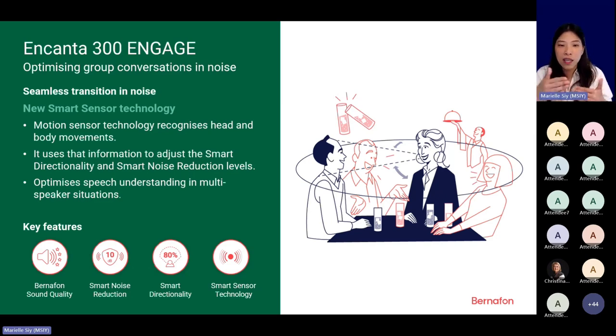So by providing this seamless transition between focus on one person and the rest of the group, the new smart sensor technology helps to really optimize speech understanding in a multi-speaker situation. So for Encanta 300, the level of smart directionality that the clients can benefit from is increased up to 80% reduction in the area where the noise is coming from, and the smart noise reduction can be reduced up to 10 decibel.